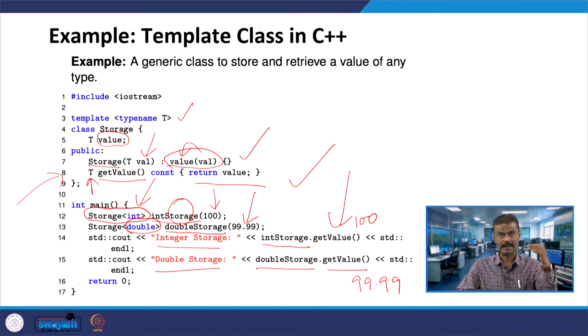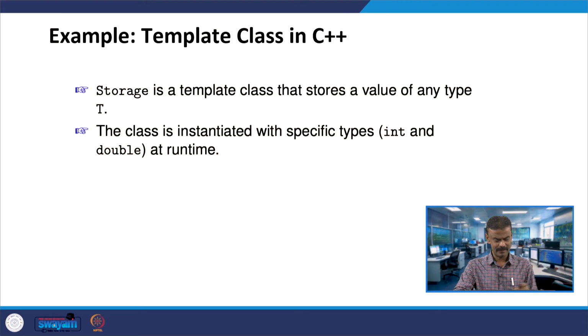When I put the type name T, the type name T can be used for any data type. I have explained this anyway. The name of the class is Storage, which is a template class, and it is storing a value of any type, T. In this example we used integer and double, and the class is instantiated with specific types, integer or double. This will be happening at compile time.